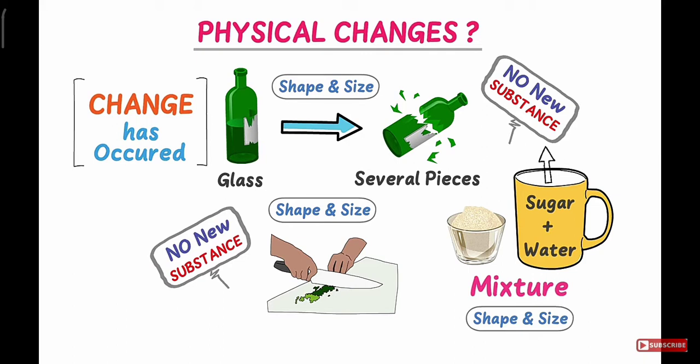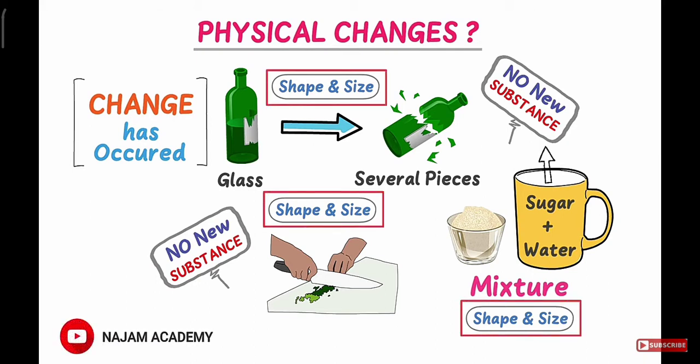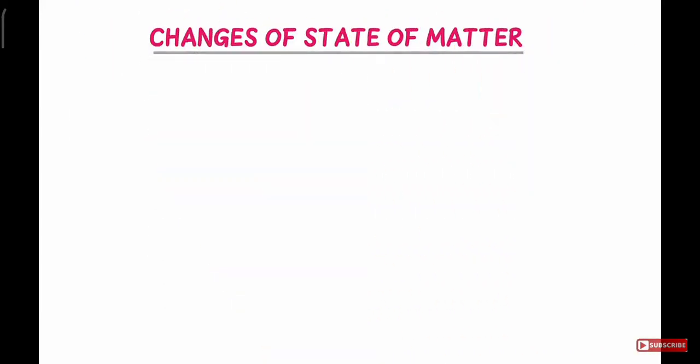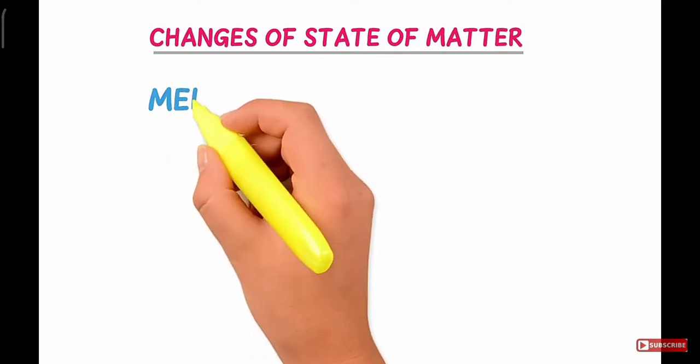So, from these three examples, we learn that when changes only occur in the shape and size of an object and we do not get any new thing or new substance due to this change, we call such types of changes physical changes. Now let me also teach you some common processes in which physical changes occur, like change of states of matter. For example, melting.